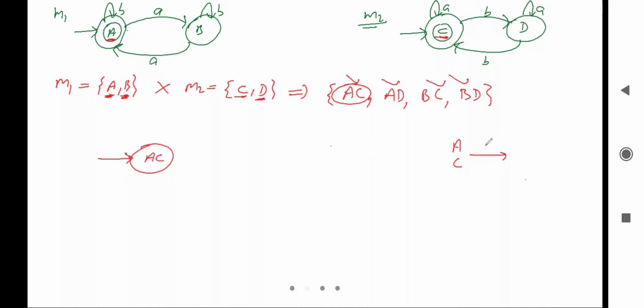So from A, by reading a, we are going to state B. From state C, by reading a we are going to state C. It means from AC, by reading a we are going to BC, right?